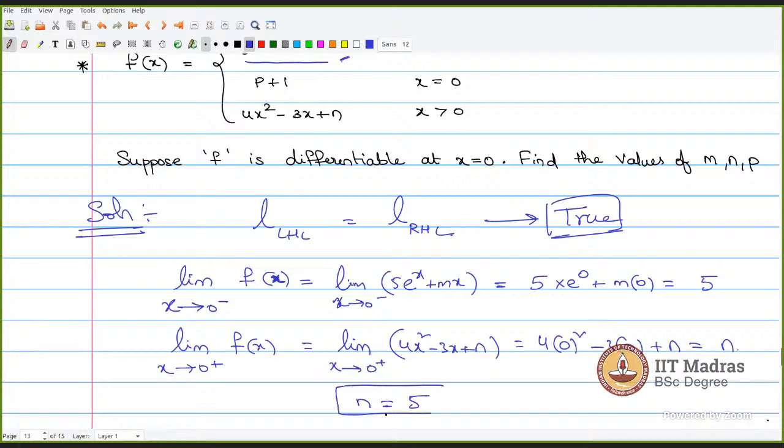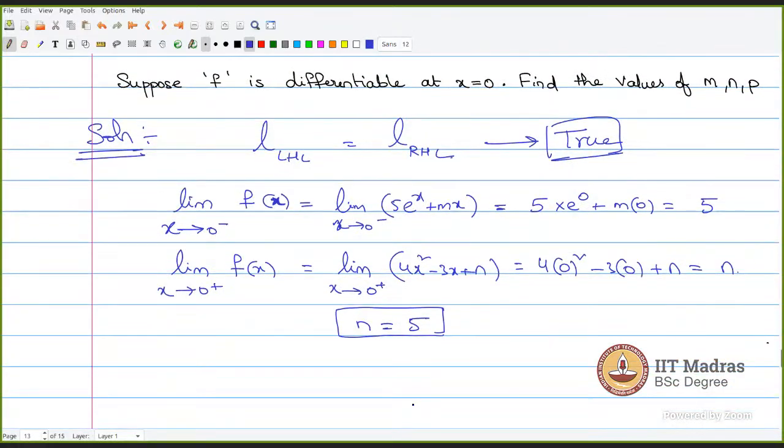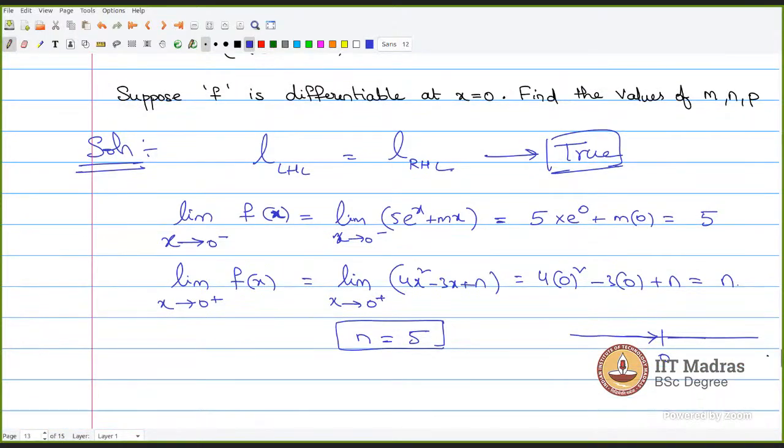Sir, in this question, if you draw a number line and explain what the left hand and right hand are, and how x approaches from the negative side, people who are a little weak in left hand, right hand can easily follow. Thank you, sir, that's a valid point. Everybody will start catching what is left hand, right hand, and which equation they have to take.